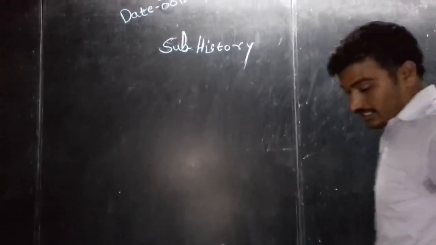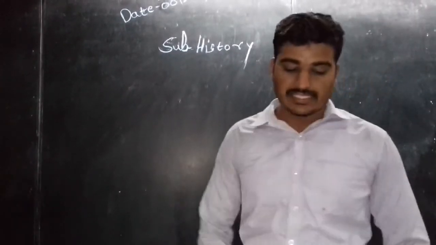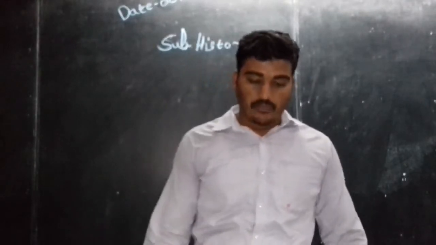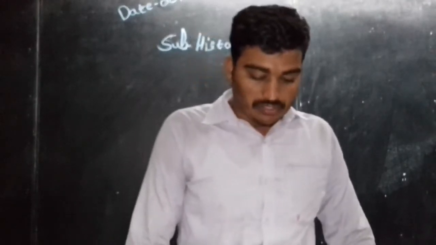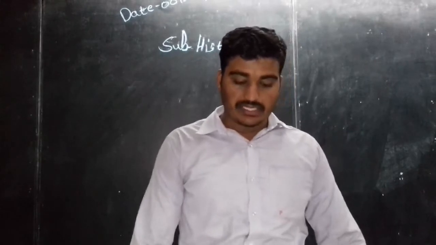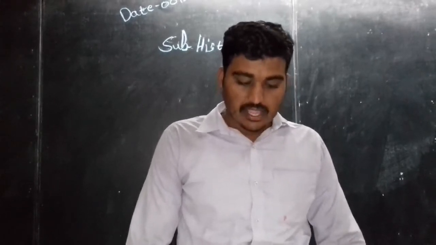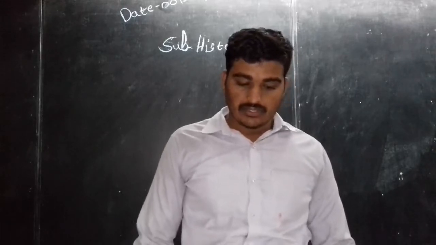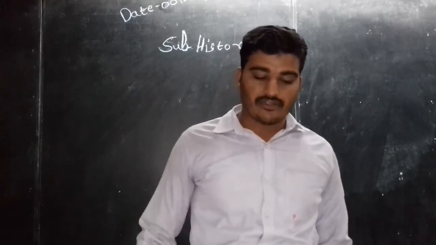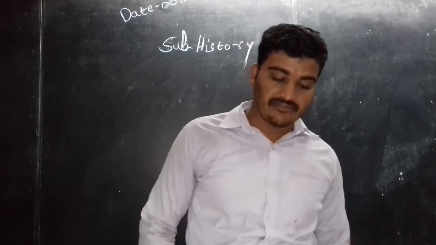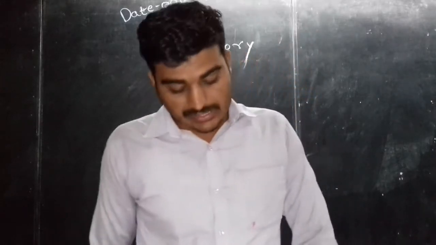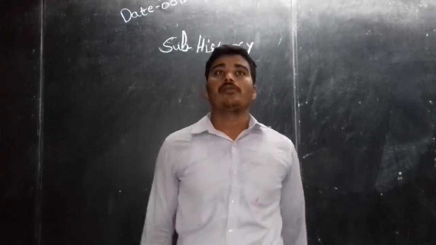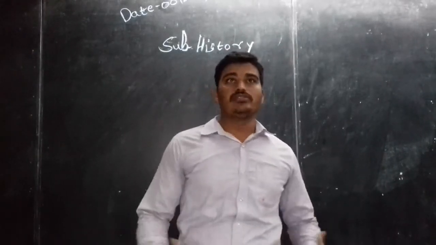So mainly in political science, India and the World, we are going to see the political developments after World War, and what kind of political developments took place after World War, in the first lesson. Then second, India's foreign policy, what kind of policies, what kind of rules and regulations are there